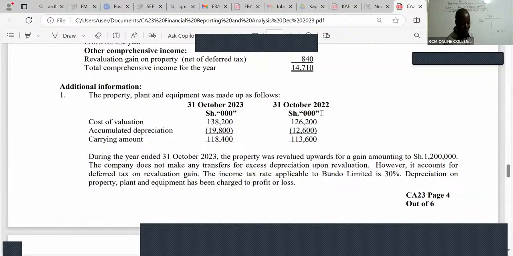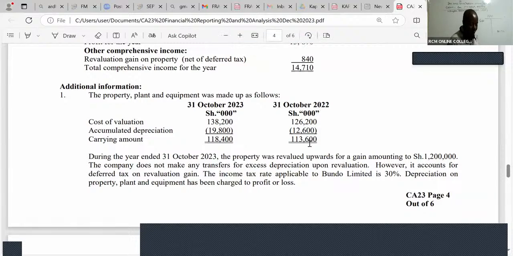You can see 2022, the brought down is 113,600. And the carry down is 118,400. Remember, you work with net book values. If you want to do your PPE very well, always work with your net book values.